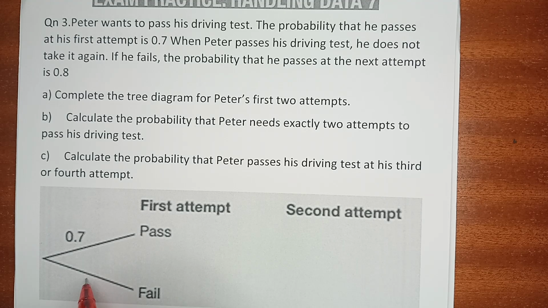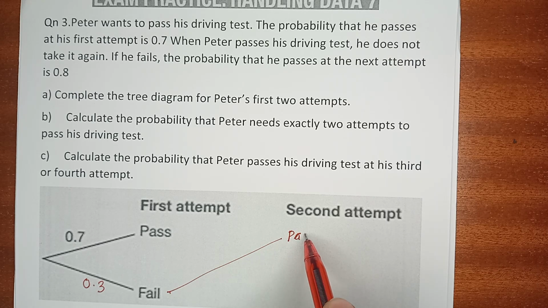That means the probability of failing is 0.3. If he passes in the first attempt, he does not attempt the driving test again. But if he fails, he will attempt it again. This time he may pass, or he may even fail.